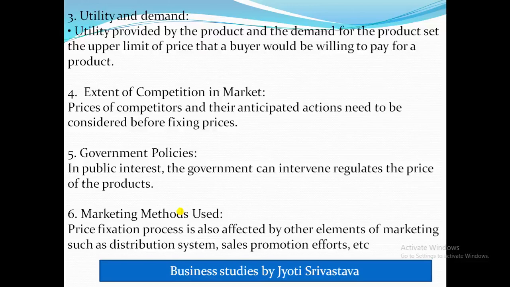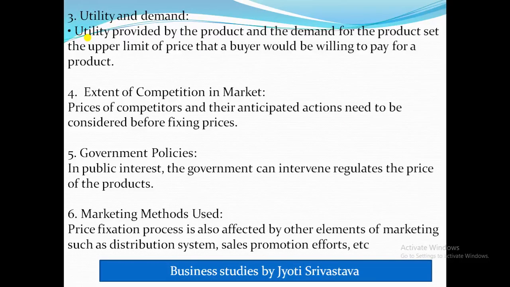Then comes utility and demand. The utility provided by the product and the demand for the product set the upper limit of the price that a buyer would be willing to pay for a product. So let's see what utility means. Utility is actually the satisfaction provided by the product. So if the utility is higher, meaning the satisfaction is more, then the buyer would be prepared to pay a high price.